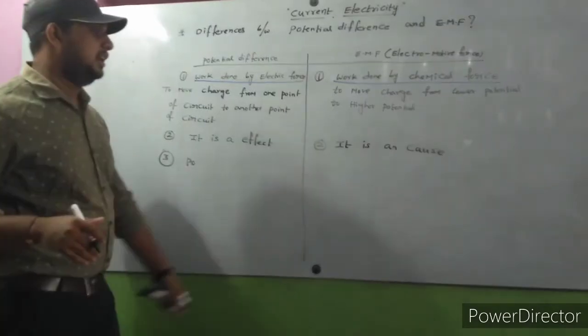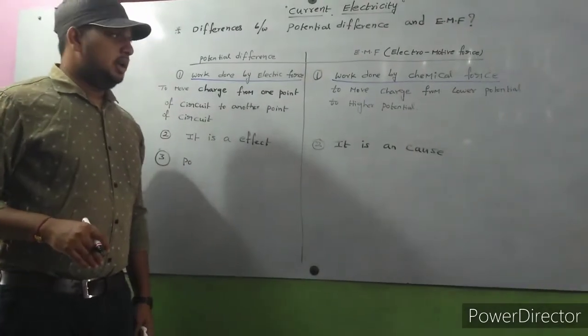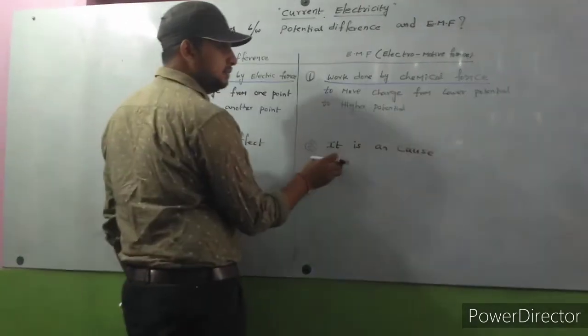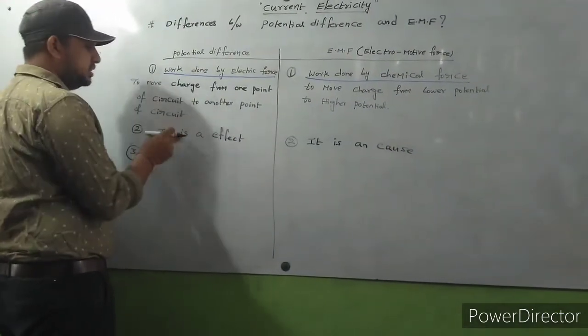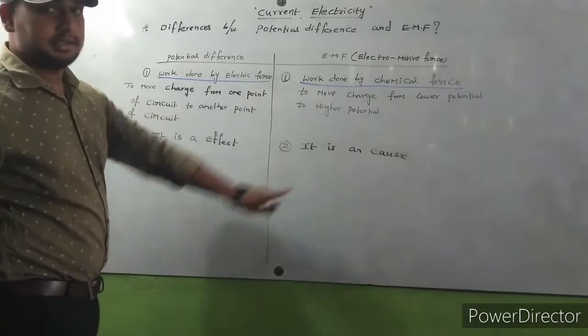So you know already the meaning of cause. It is the major reason for the effect in the circuit. Potential difference is an effect, and EMF is a cause.